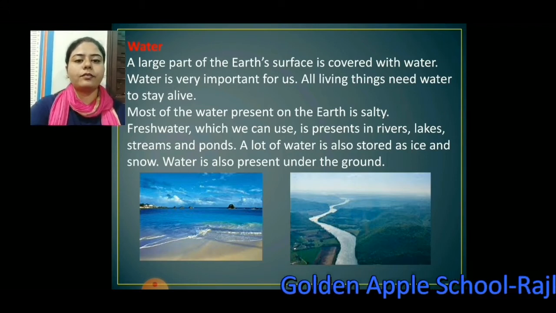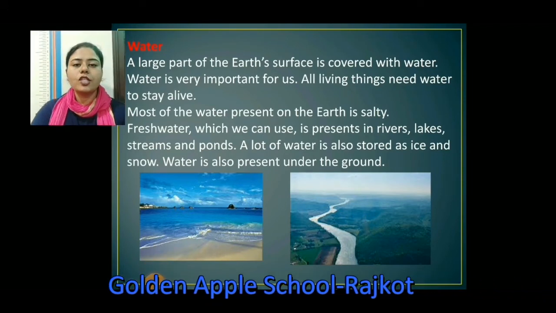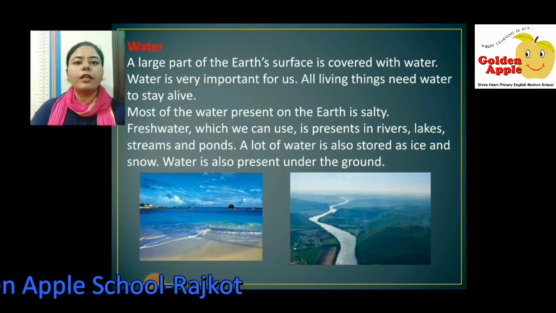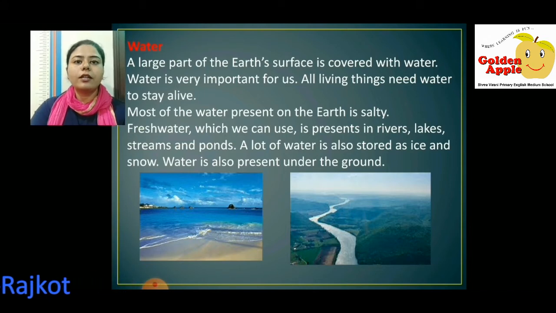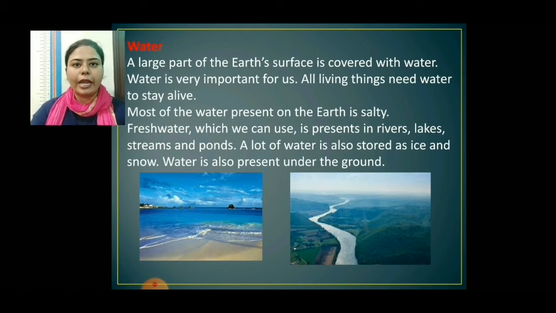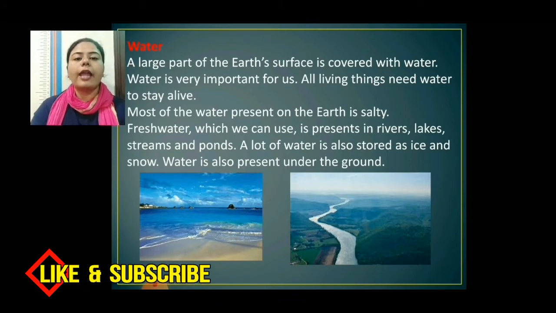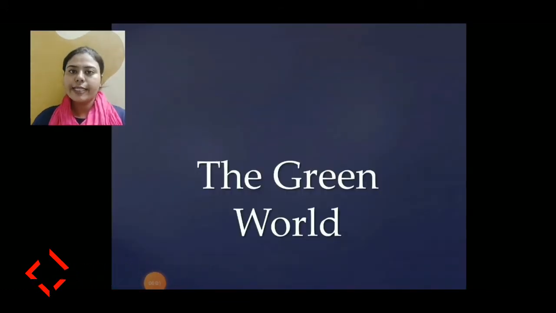Okay. So in this chapter, what we learned is that our earth has different types of landforms, and our earth has land and water, and all around the earth there is air. Now our next topic is the green world.